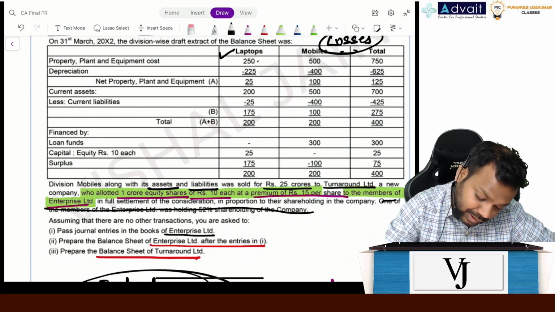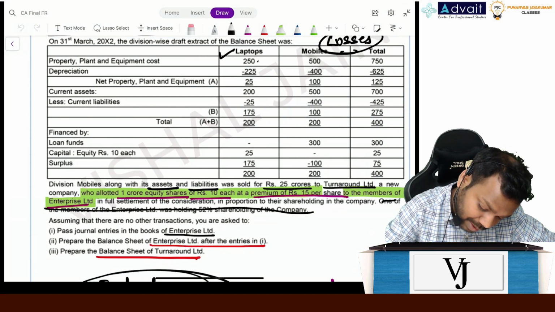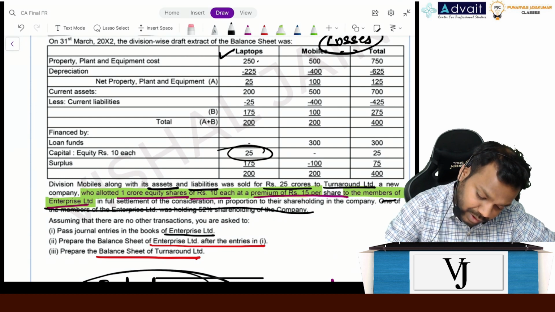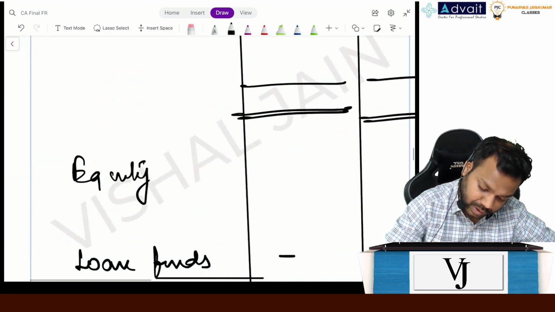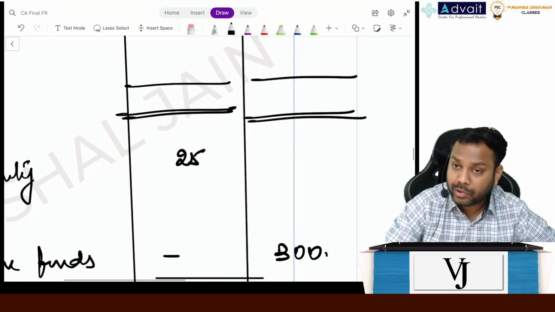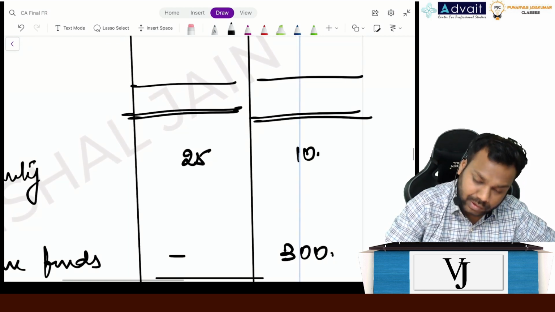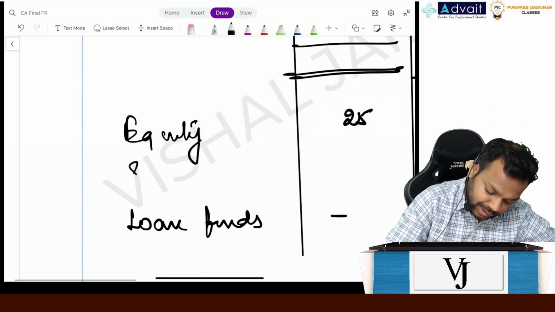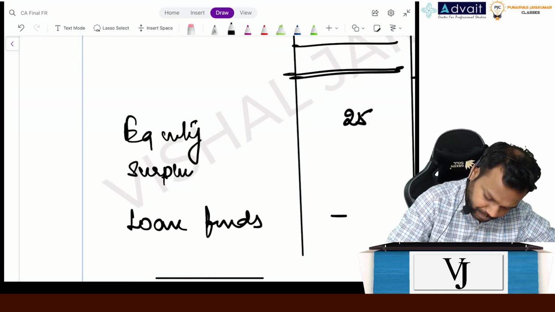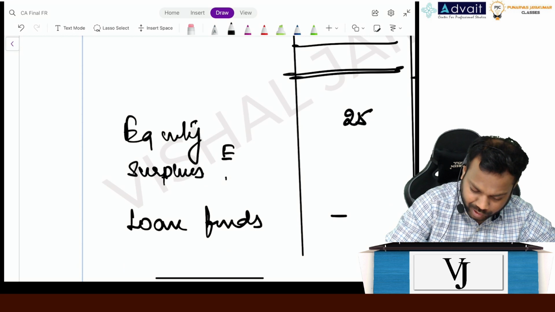For Enterprise, how much? Enterprise capital is 25, right? And Turnaround has also issued equity shares worth 10 crore. Clear? Now surplus, for Enterprise and for Turnaround.